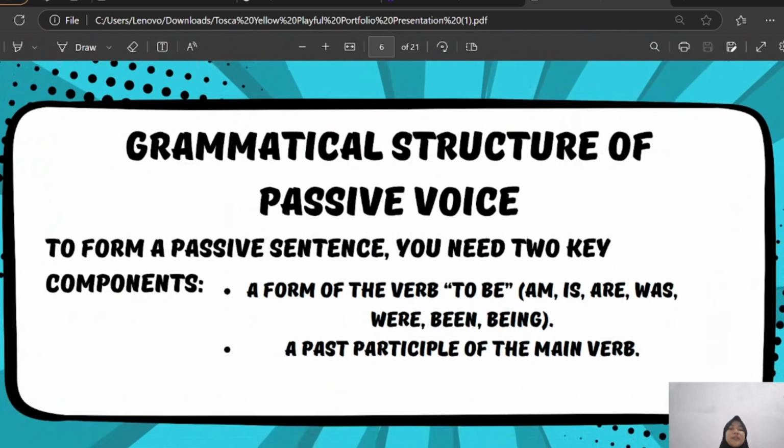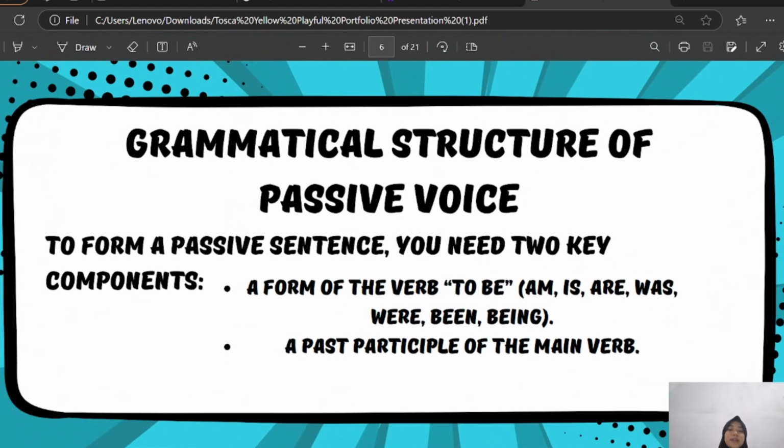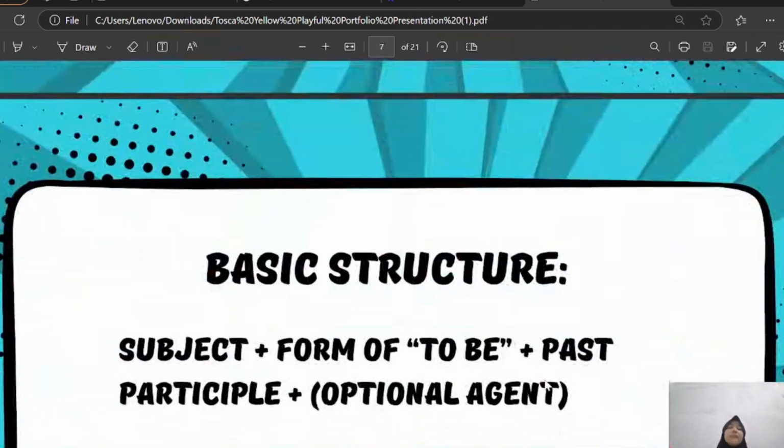Grammatical structure of passive voice. To form a passive sentence, you need two key components. One, a form of the verb to be: am, is, are, was, were, been, and being. And two, a past participle of the main verb.